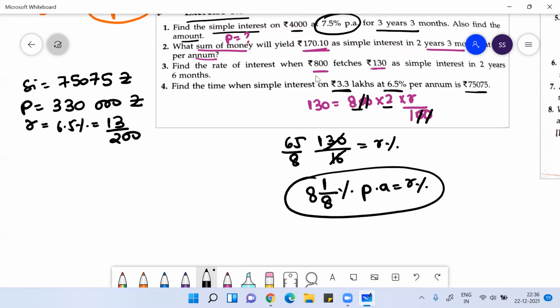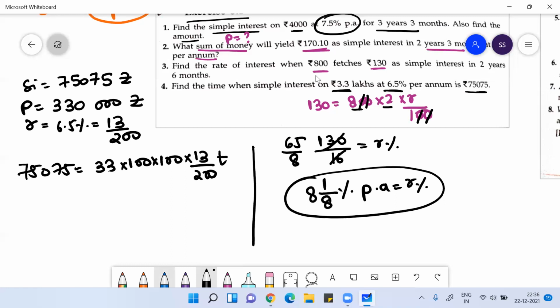So what you need to find is time, right? Apply again the same formula: 75075, then 33 and the zeros, this is your principal. R is 13 by 200, into T, which you have to find. So I need to find T here.